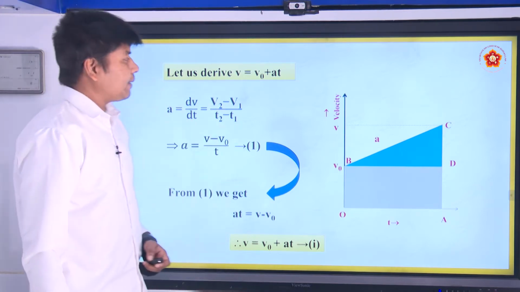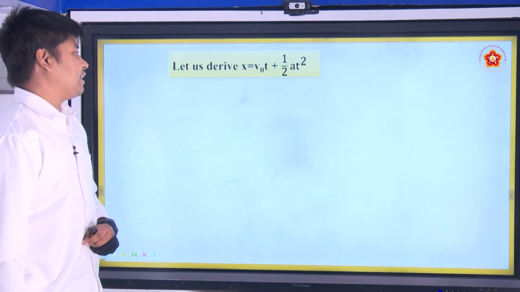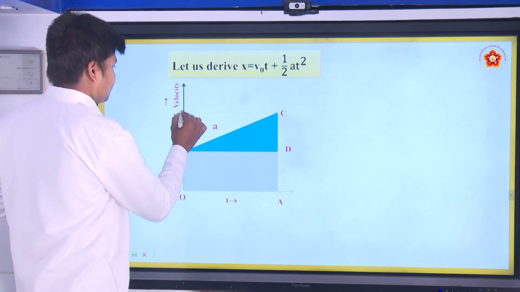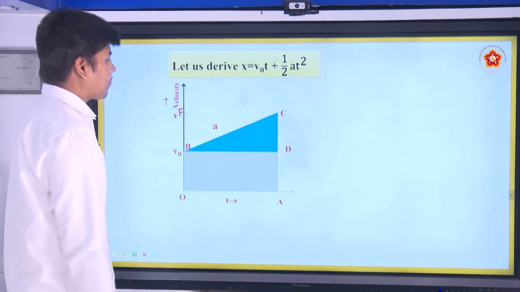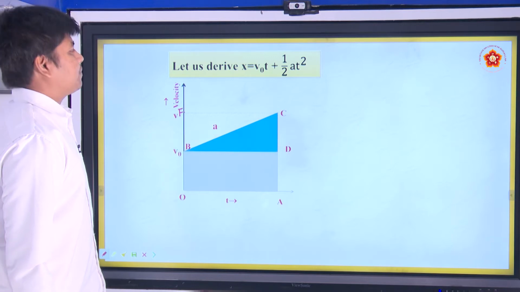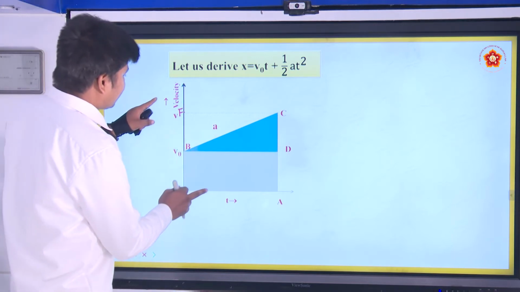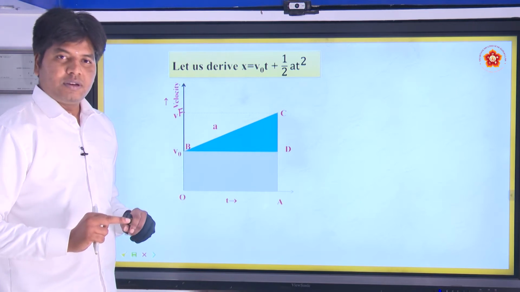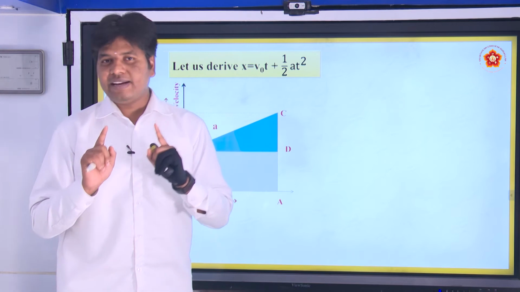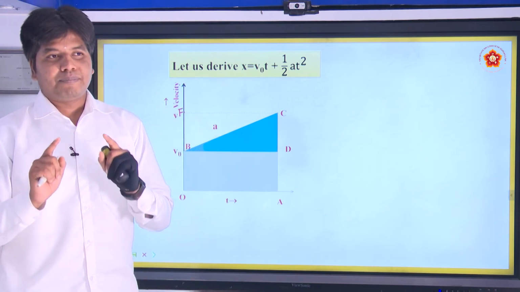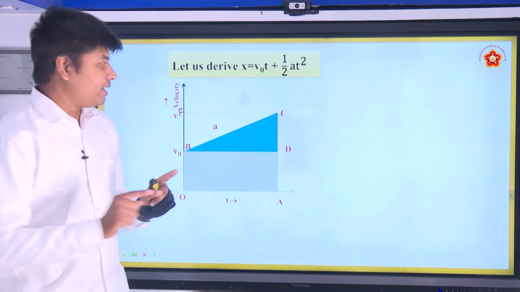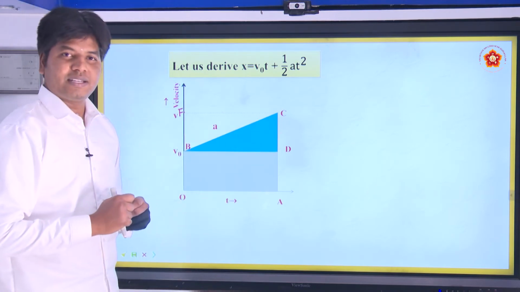Now, let us derive the second equation. Alright. Where is our graph? This is our graph, and this is the point, let it be F. So, we need to find the displacement here. So, we have which graph? Velocity time graph. From the velocity time graph, how can we find the displacement? We can find the displacement by calculating the area covered under the curve, right.